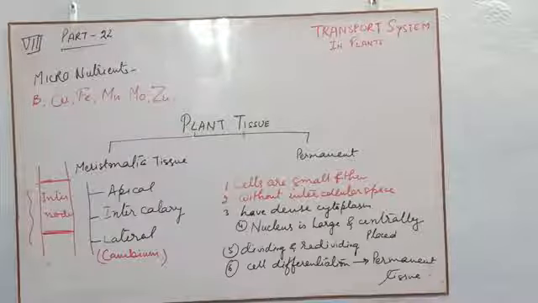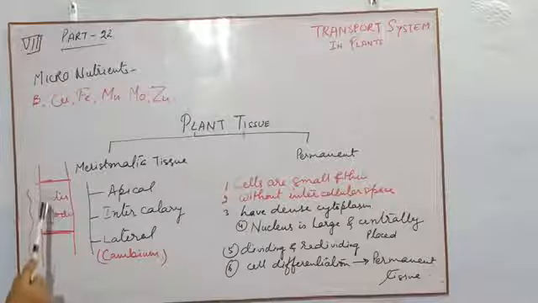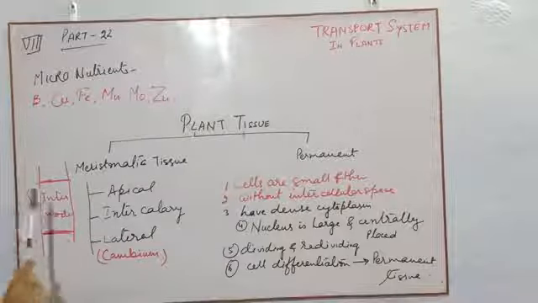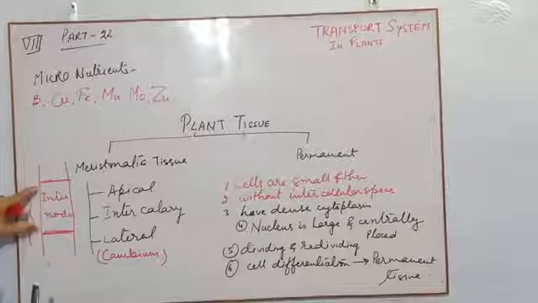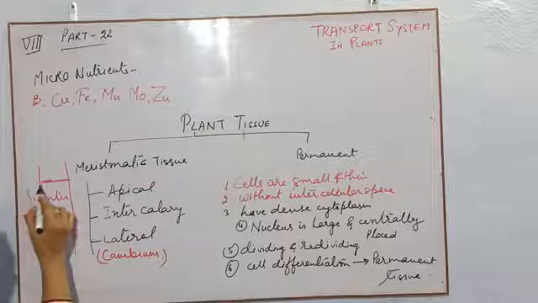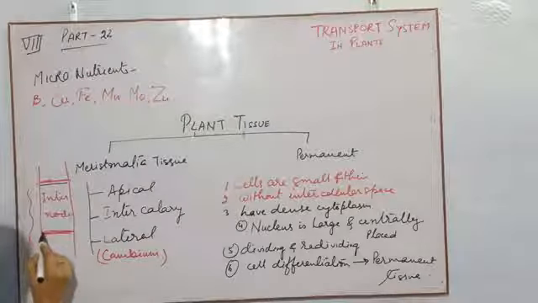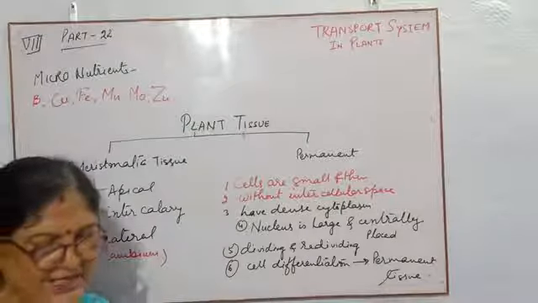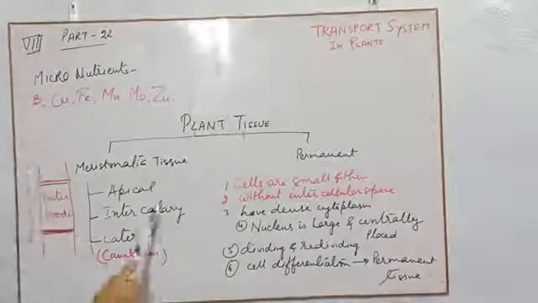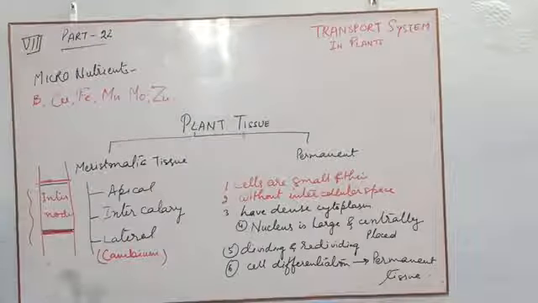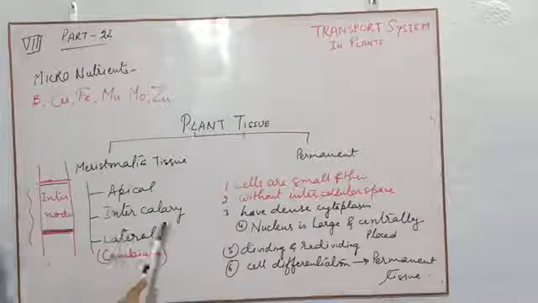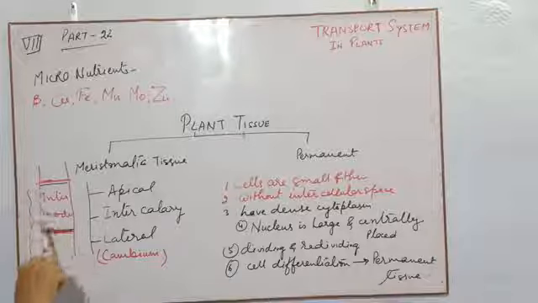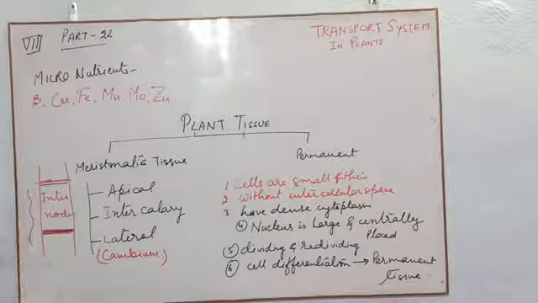So if the meristematic tissues are present near the node but in the internode, see, this is the internode, and if it is present, suppose here, near the node but in the internode, at that time they are named intercalary meristematic tissue. So obviously children, you can understand, intercalary meristematic tissue will help to grow the length of the internode.